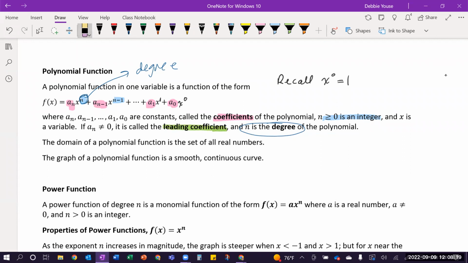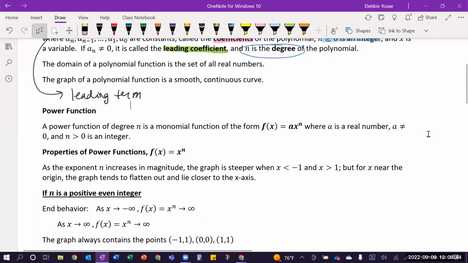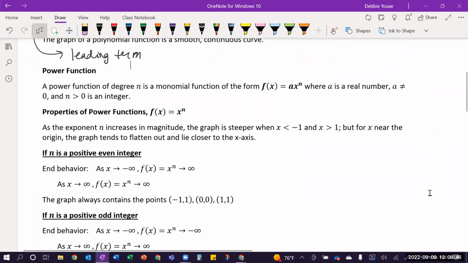Our leading coefficient is going to be this first one. And together, if I take the a sub n and the x to the n power, that is my entire leading term. I don't have that typed on the screen here, so we'll write that on here, okay? So I just want to make sure everybody's aware of that. If you look at that first term, you can basically say that it is similar to a power function. And so we're going to use that information here shortly that allows us to figure out what's going on?